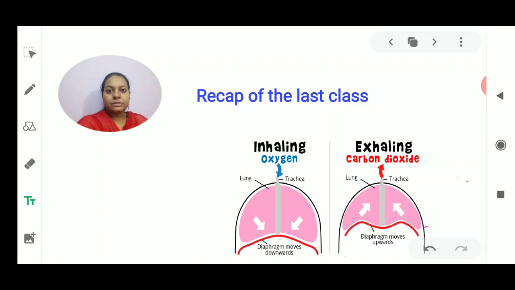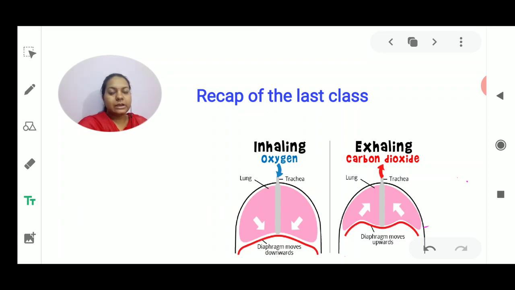Then we talked about the next type of respiration, that is anaerobic respiration. It is the respiration in which the organism does not require oxygen for the breakdown of food for the release of energy, such as yeast cells and some bacteria. Even muscle cells carry on this kind of anaerobic respiration. There are many differences between aerobic and anaerobic respiration, which we also discussed in the last class.